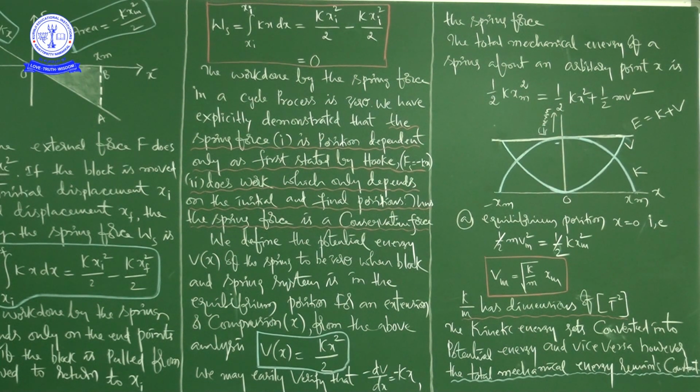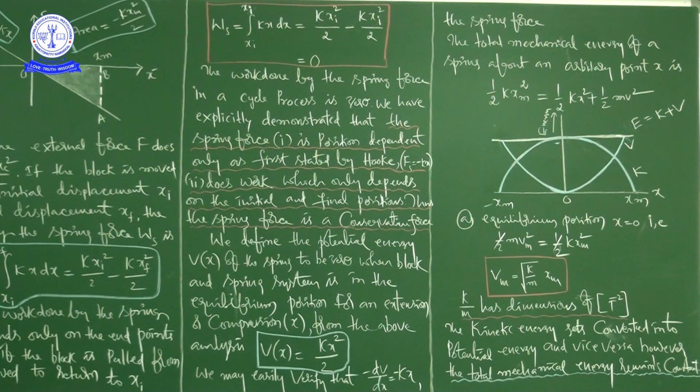Now we are going for verification. We may easily verify that minus dV by dx, if you differentiate this expression with respect to x, is equal to minus kx. This minus kx is the spring force. So if you differentiate the potential energy with respect to displacement, that gives us the spring force.